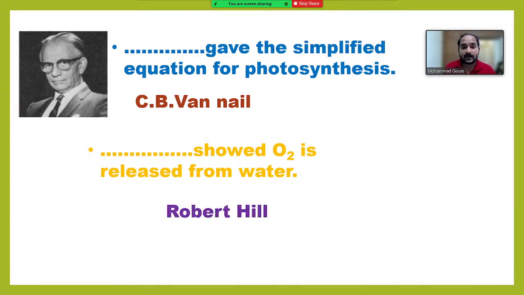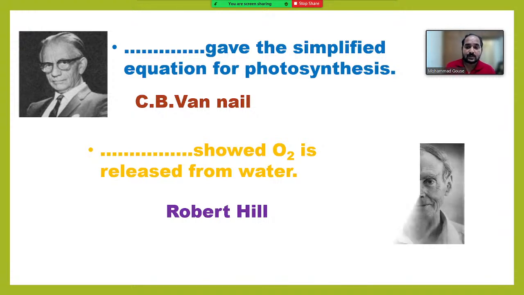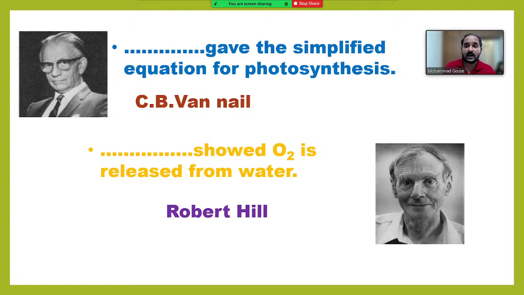Robert Hill. Robert Hill is a scientist who proved that oxygen released in photosynthesis is coming from water but not from carbon dioxide. So this is his picture. Let us move on to the next question.